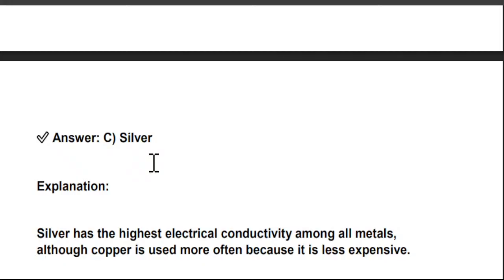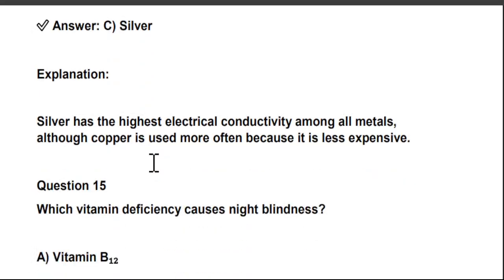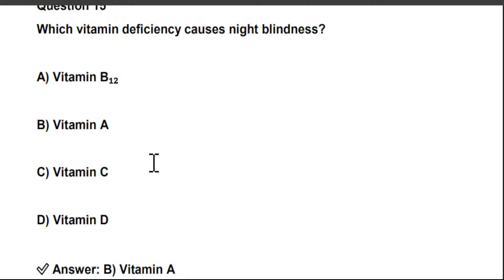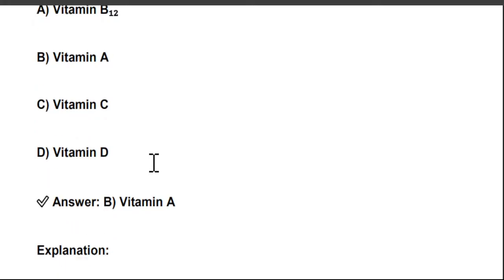Okay, next is, which vitamin deficiency causes night blindness? A. Vitamin B12, B. Vitamin A, C. Vitamin C, and D. Vitamin D. So the answer is B. Vitamin A deficiency causes night blindness.